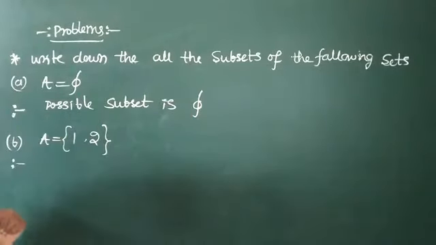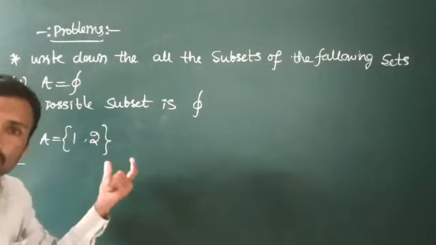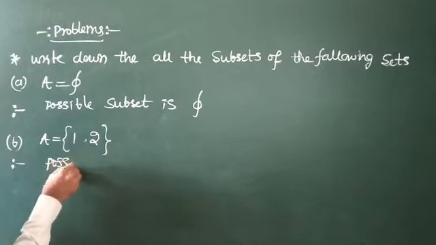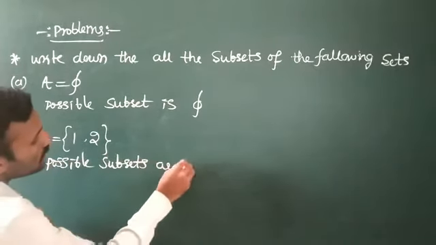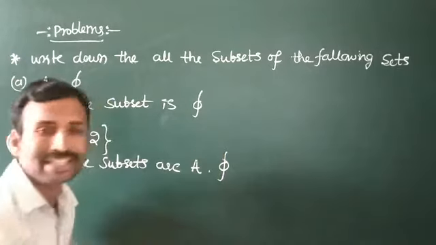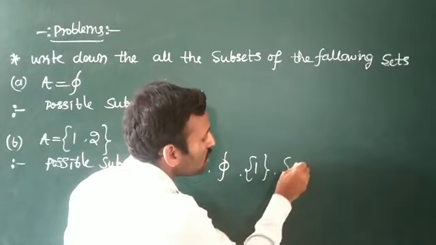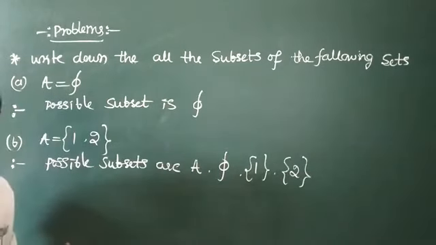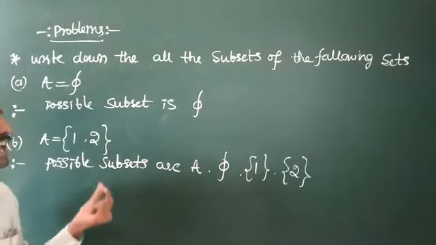Next, here it is A equal to {1, 2}. The number of possible subsets is 2 raised to 2, that is 4 subsets. What are the subsets? The possible subsets are the given set itself, the empty set, singleton {1} and singleton {2}. In general, that is 2 raised to 2, that is 4 subsets for A having 2 elements.